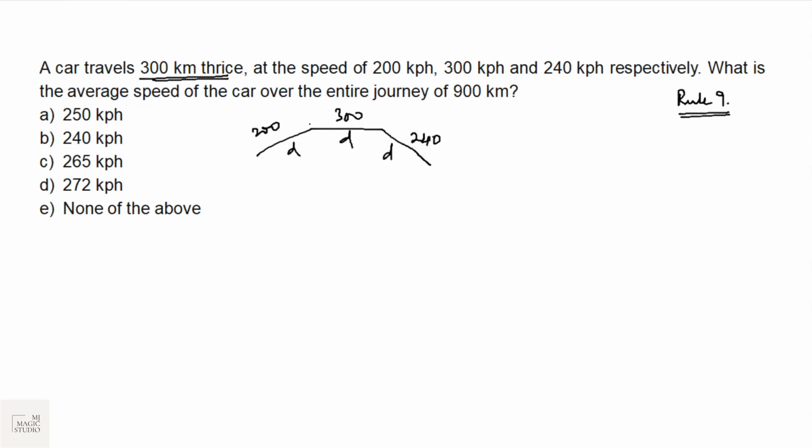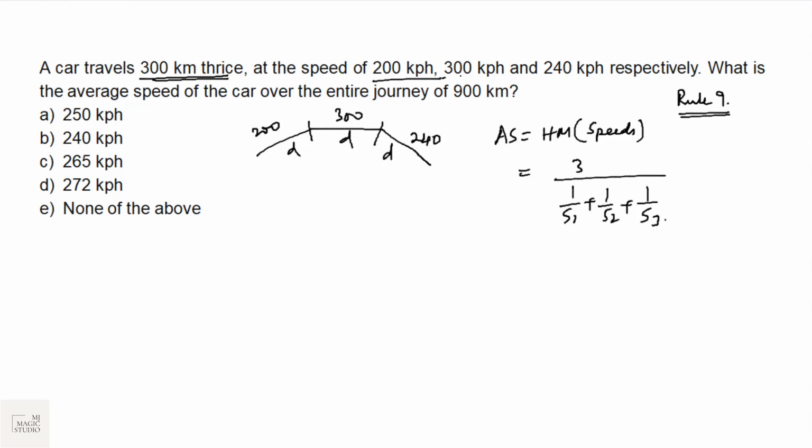When the distance covered in different segments is the same, average speed is nothing but the harmonic mean of the speeds given. That means in this case it would be 3 upon 1 by S1 plus 1 by S2 plus 1 by S3. So now it is 200, 300 and 240.